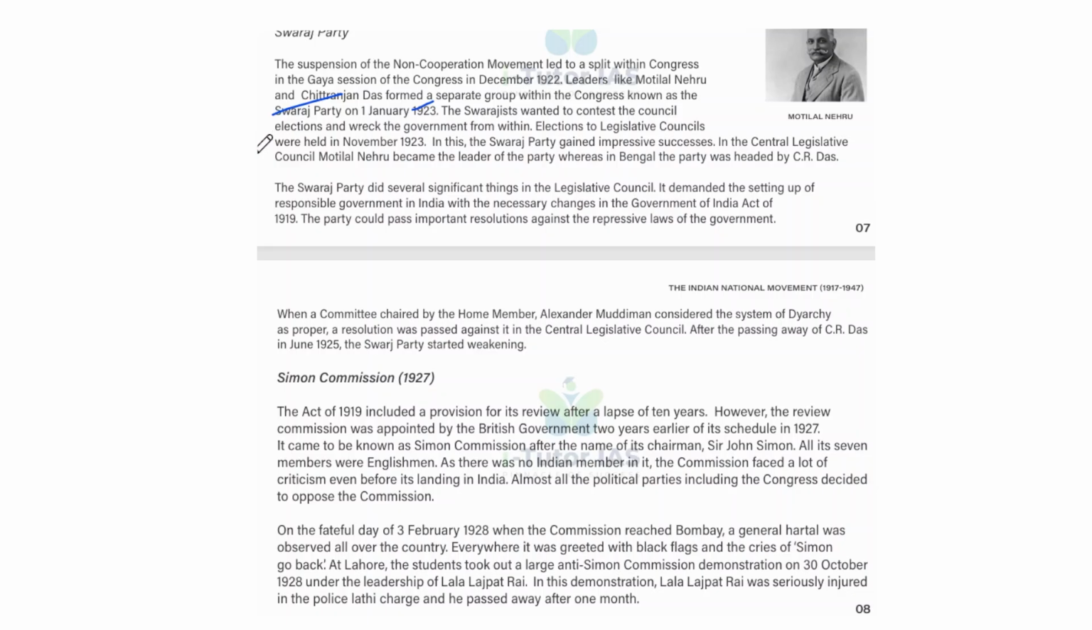Elections to the legislative councils were held in November 1923. In this, the Swaraj Party gained impressive success. In the Central Legislative Council, Motilal Nehru became the leader of the party, whereas in Bengal, the party was headed by C.R. Das. And the Swaraj Party did several significant things in the Legislative Council. It demanded the setting up of responsible government in India with the necessary changes in the Government of India Act of 1919. The party could pass an important resolution against the repressive laws of the government.